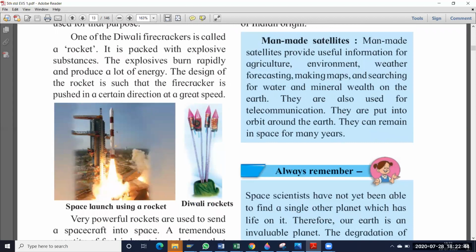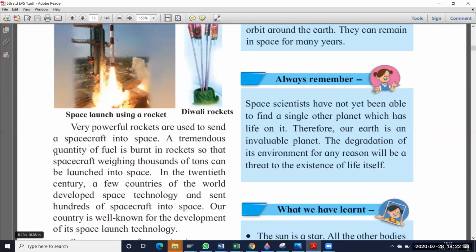In the same way, our space launch uses a rocket. Our scientists also prepared a rocket. It is the same as a Diwali rocket, but some differences are there. So what are the differences? See here, very powerful rockets are used to send a spacecraft into space. It is not a Diwali rocket, it is a very powerful rocket, and it is sent to space. A tremendous quantity of fuel is burnt in rockets so that a spacecraft weighing thousands of tons can be launched into space. These Diwali rockets are very small.